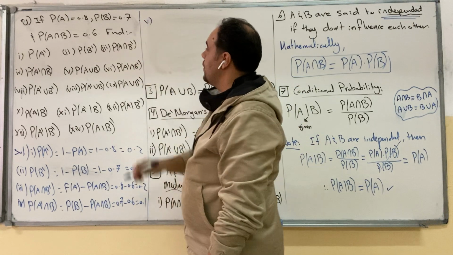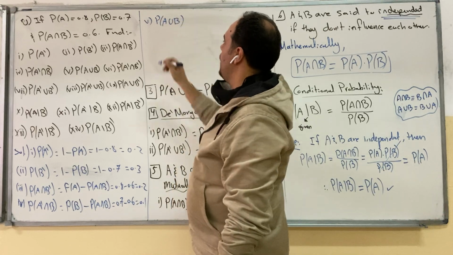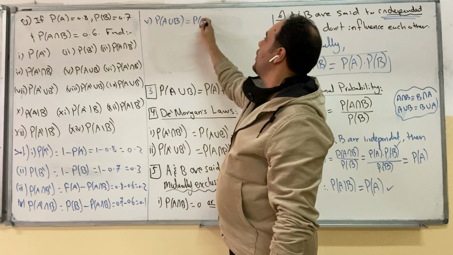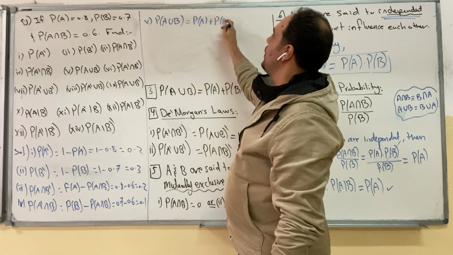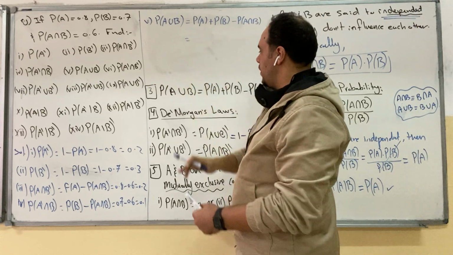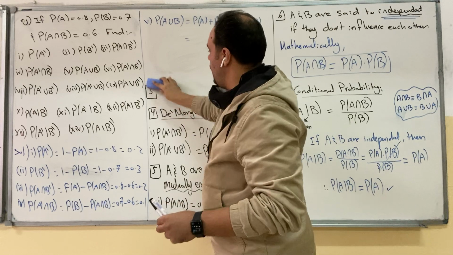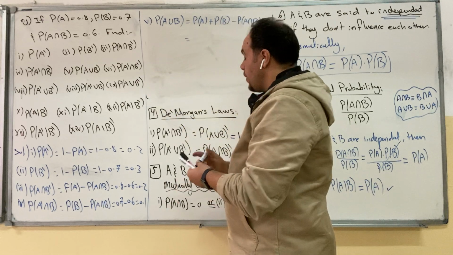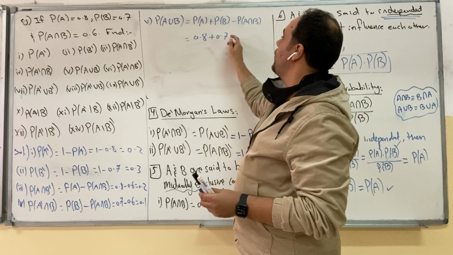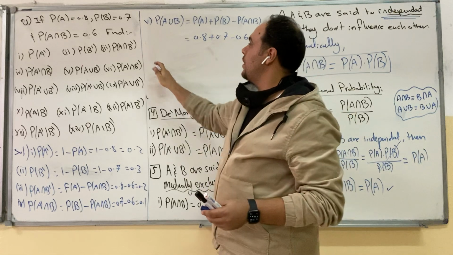Number 5, you have to find the probability of A union B. This is the rule for A union B. It's probability of A plus probability of B minus probability of A intersection B. Rule number 3. Just substitute the numbers. Probability of A is 0.8 plus 0.7 minus 0.6, which is equal to 0.9.